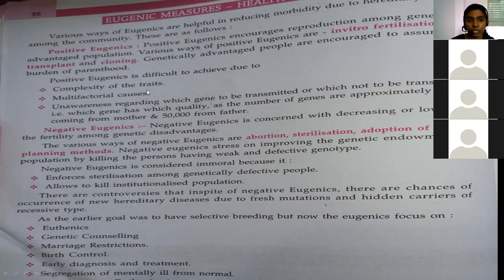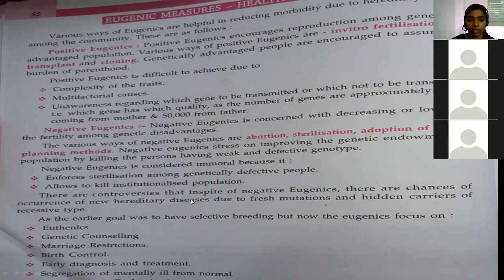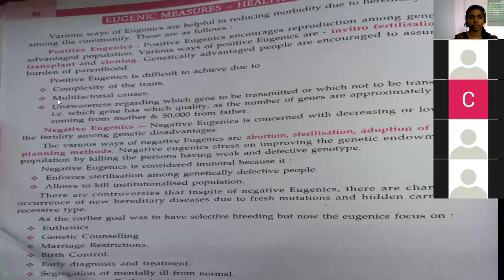Is it clear with the positive eugenics? Yes, ma'am. Okay, very good. So now going to the negative eugenics. What is negative eugenics? What have we studied about negative eugenics? Discouraging of reproduction. Very good.